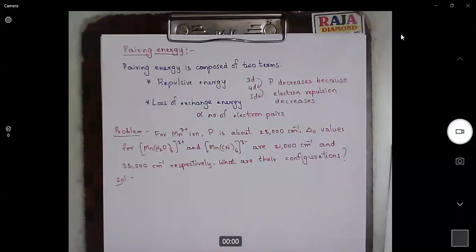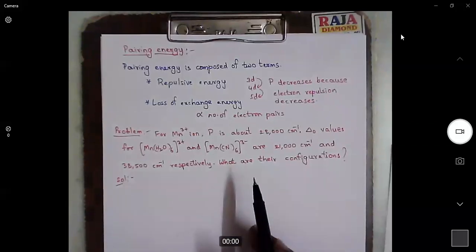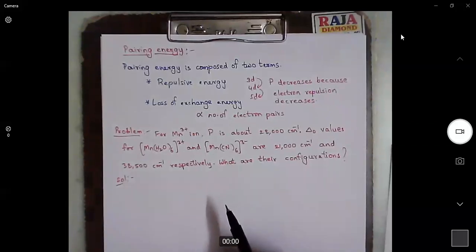In the previous class, we were given the idea of pairing energy, the energy required for pairing an electron. Based on the pairing energy, we can say whether it is a high spin complex or low spin complex. If pairing energy is greater than the delta value, then they will give high spin complexes. If pairing energy is lower than the delta value, then they will give low spin complexes.